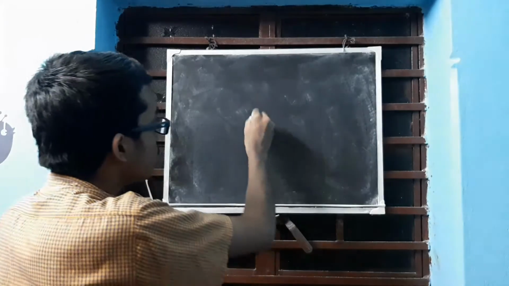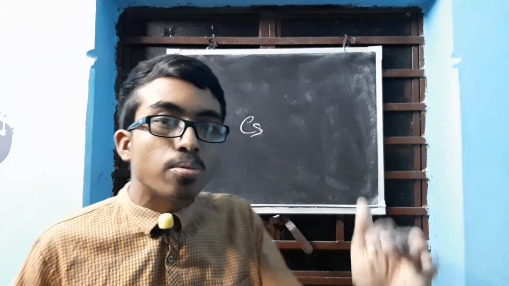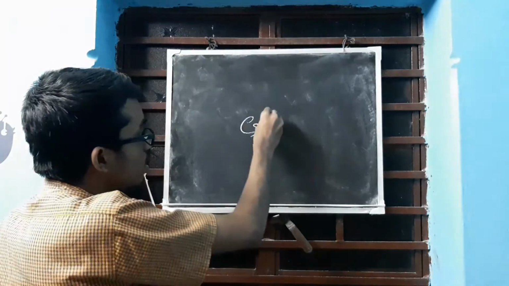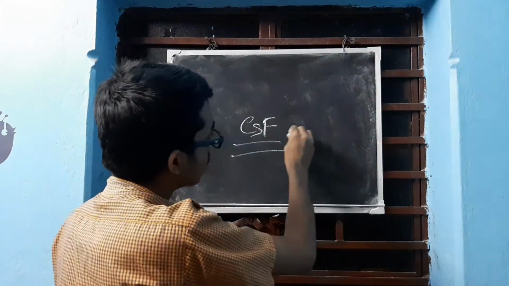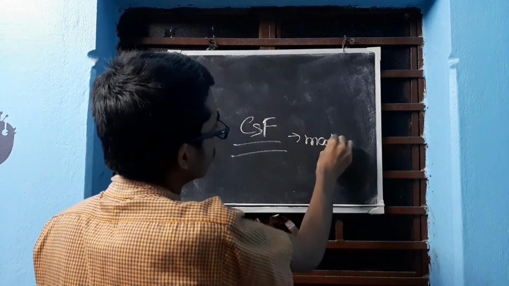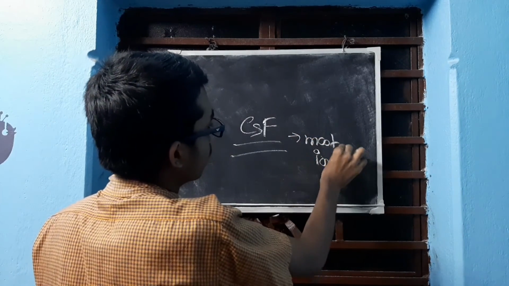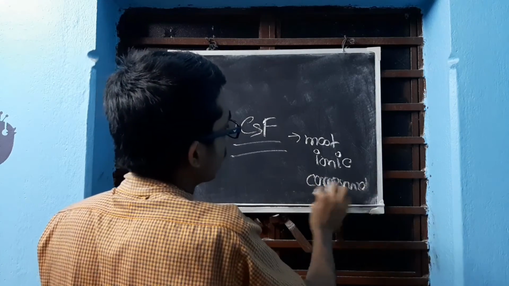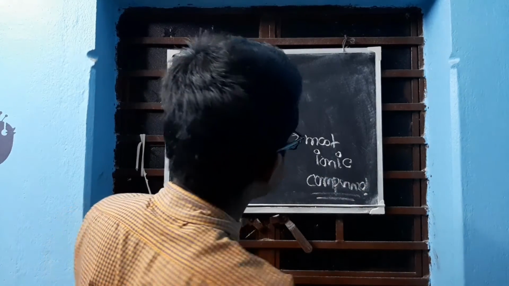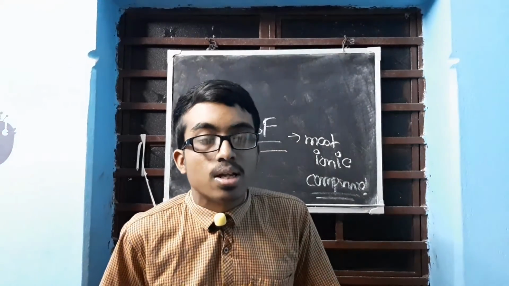So if we look at the bottom of group 1, who is that? Cesium. And the most electronegative element is fluorine. So the compound formed is CsF, caesium fluoride, the most ionic compound. This is the thing that you need to remember from this chapter. That ends the ionic compounds completely.